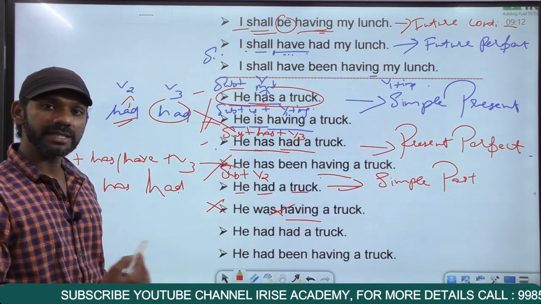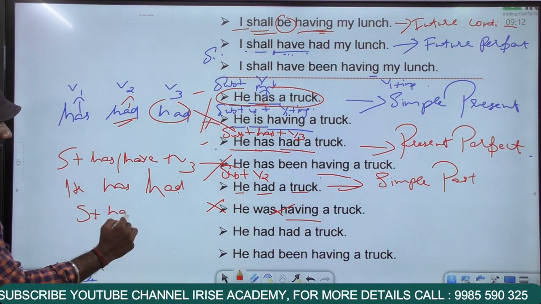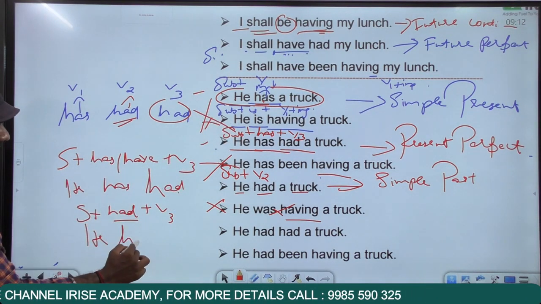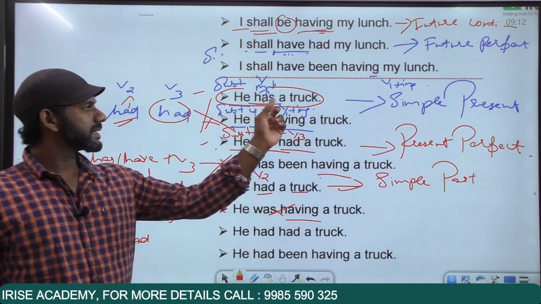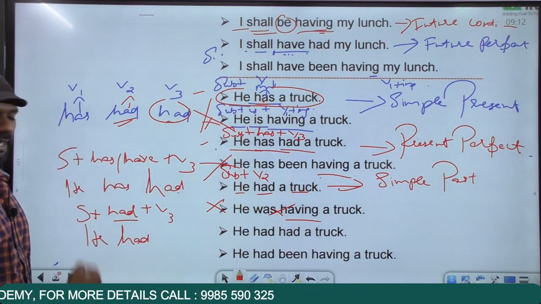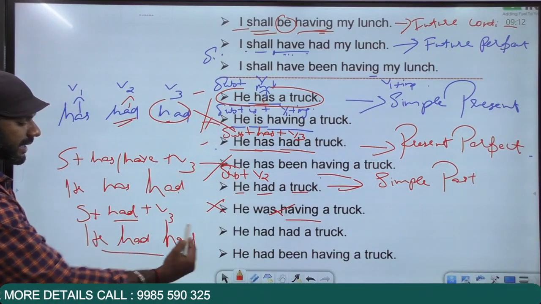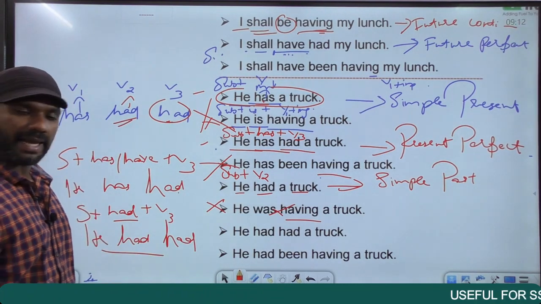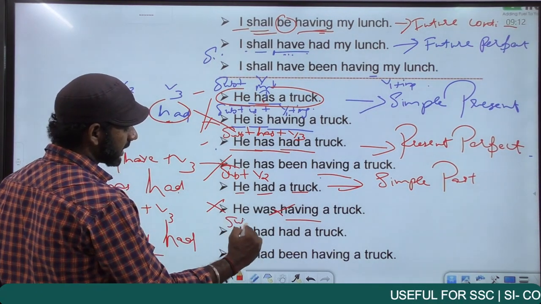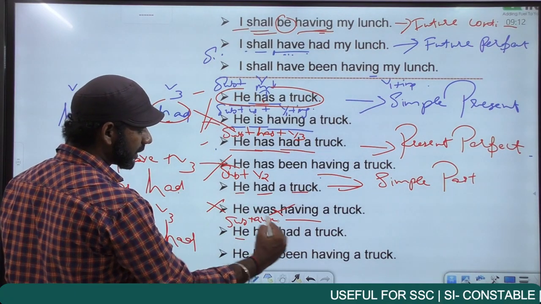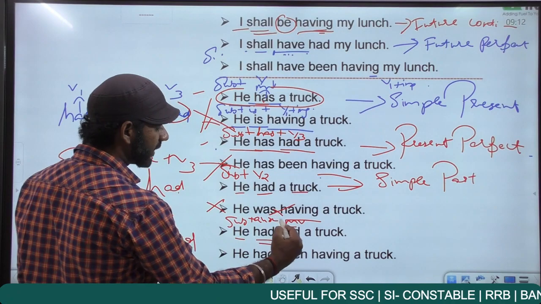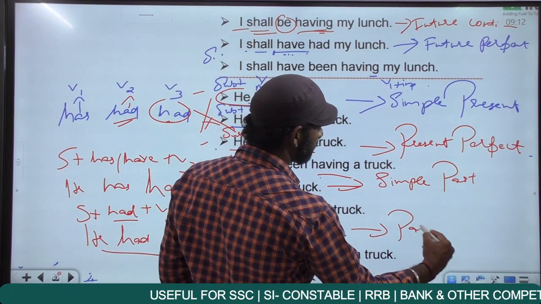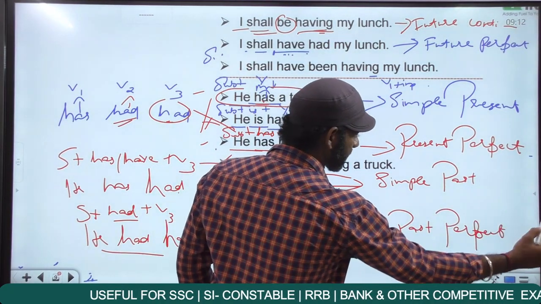The next category is past perfect. Subject plus had plus V3. The subject here is he plus had plus V3. The main verb in the sentence is has. The V3 of has is had. So he had a truck. There's no redundancy here, no repetition here, completely fine. Subject is he. This had is the auxiliary verb. This had is the main verb, V3 of the verb in the sentence. Subject plus had plus V3 is past perfect tense, must be considered.